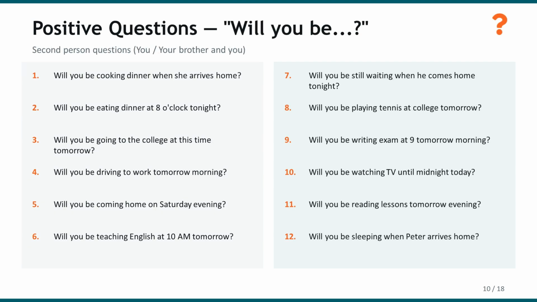Now, let us learn how to form questions in the future continuous tense. To make a question, we simply move will to the beginning of the sentence. The structure becomes will plus subject plus be plus verb with ing plus the rest of the sentence and then a question mark. Let us practice with the subject you.